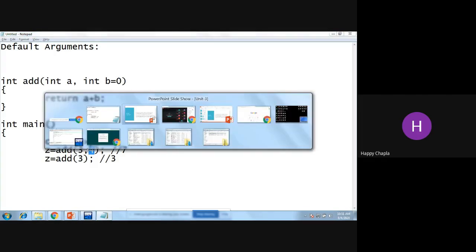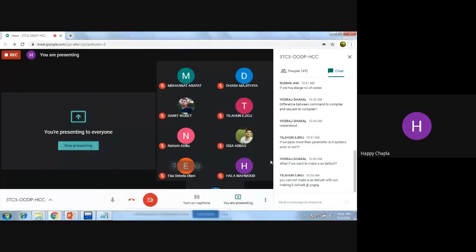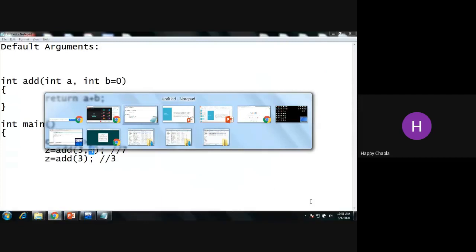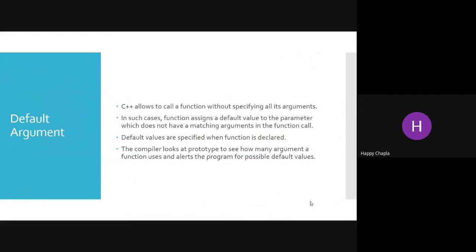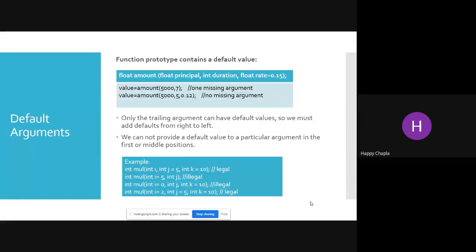Yes, I will give you one example. What if we want to make A default? Yes, I'll go through all the concepts. You cannot make A default without making B default. Just wait, we'll go through all your questions. First, let me give the small example.